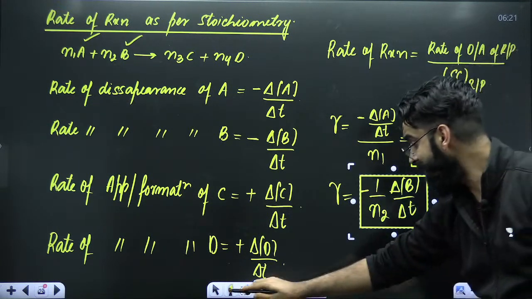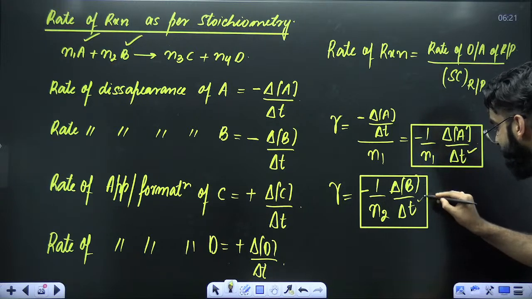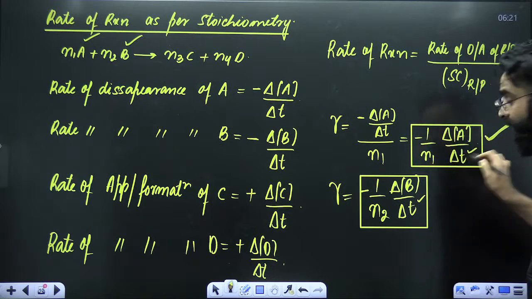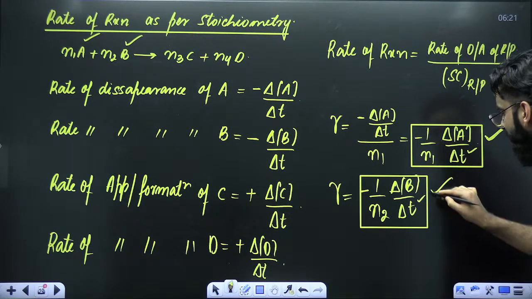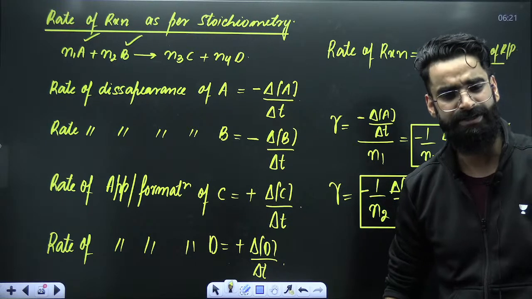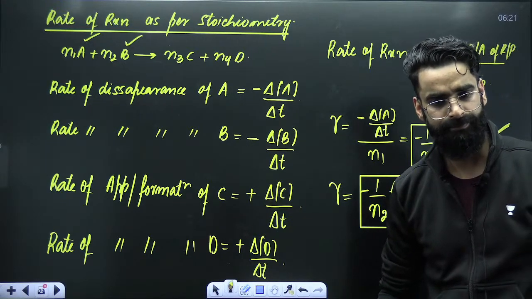Since the time interval is the same, whatever value you get after solving this term is the same value you get after solving the previous term, because the rate of reaction is always fixed, always constant at a particular temperature.